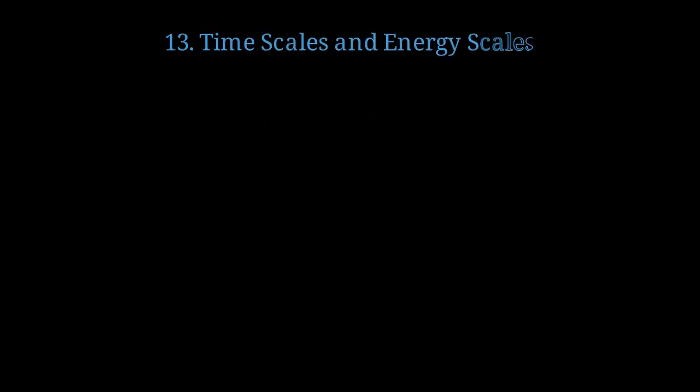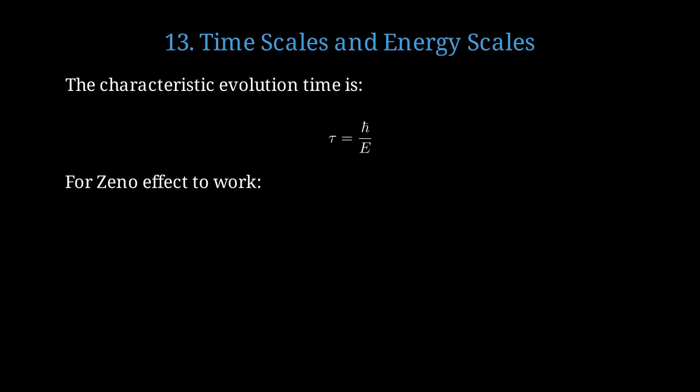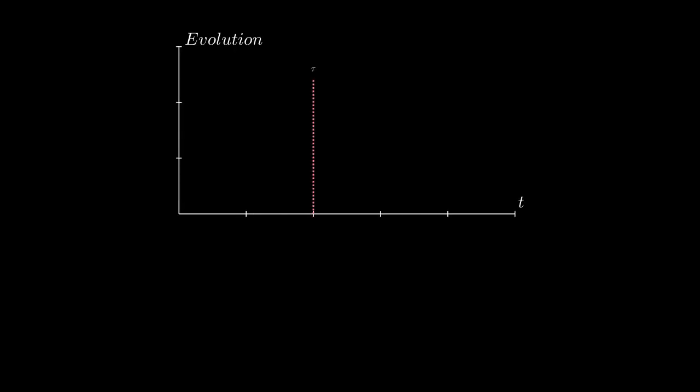The Zeno effect depends critically on the relationship between timescales and energy scales. Every quantum system has a characteristic timescale for evolution. This timescale tau is Planck's constant divided by the characteristic energy E of the system. For the Zeno effect to work, we need to measure on a timescale much shorter than tau. The measurement interval, delta t, must be much less than the natural evolution time tau. This graph shows that we need to measure on a timescale much shorter than the natural evolution time tau to see the Zeno effect.